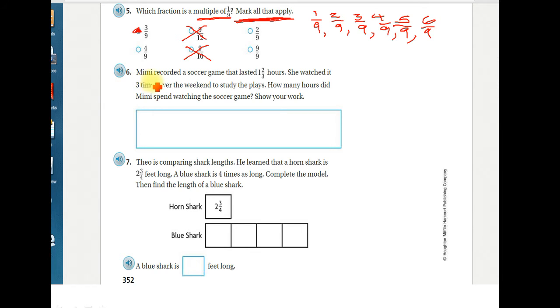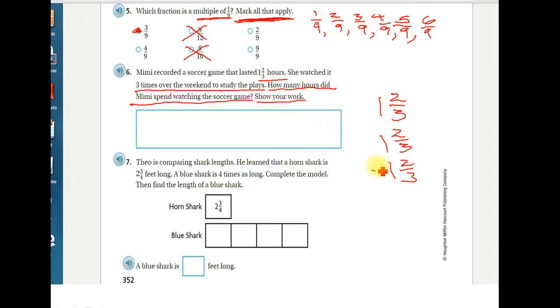Alright, number 6. Mimi recorded a soccer game that lasted 1 2/3 hours long. She watched it 3 times over the weekend to study the plays. So she watched 1 2/3 hours, and she did that 3 times. So there's 1 time, 2 times, 3 times. Right? And then the question: how many hours did Mimi spend watching the soccer game? Show your work. Well, we could do it 2 ways.